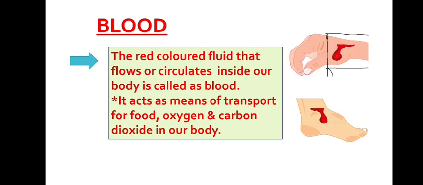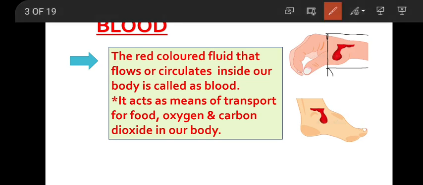All of you are aware that blood is a liquid medium. It is a liquid tissue. It is a red colored fluid that flows or circulates inside our body, and this fluid tissue is called blood.